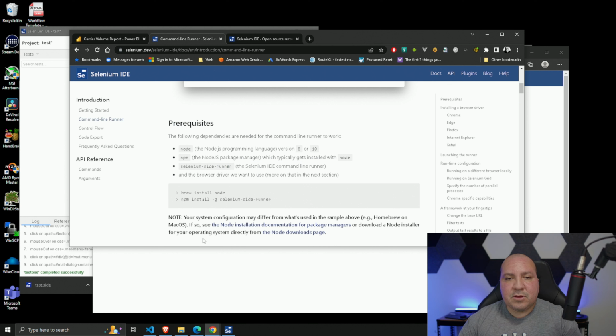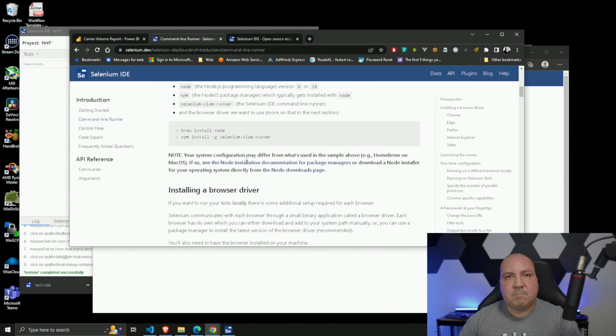Again, unless you're used to working with JavaScript or Node, you may not have this installed, so you've got to get it installed. I was hoping for more of an exe file, kind of like the AWS command line interface and some of the other applications. But either way, what's cool about this is you can configure it without having to write code. You could get the command line runner installed, and then literally call it with a command.